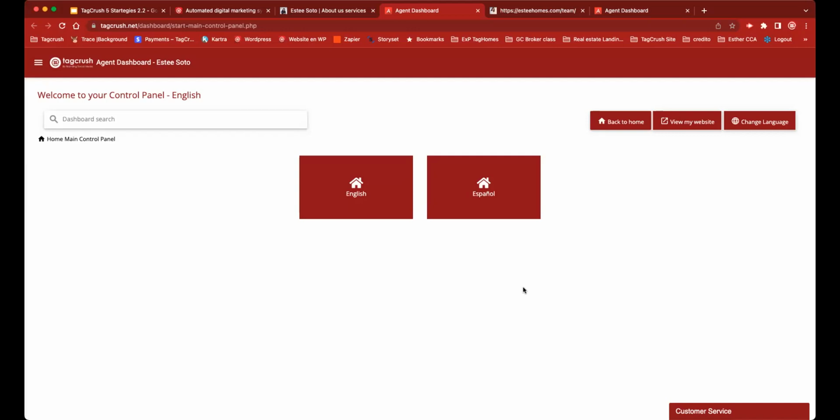Or do it the other way around. If you already have all the site in Spanish, you can have an English version just by duplicating your site. We can make a clone, clone the page, duplicate it, and have a version in English where the only work you have to do is translate the text.